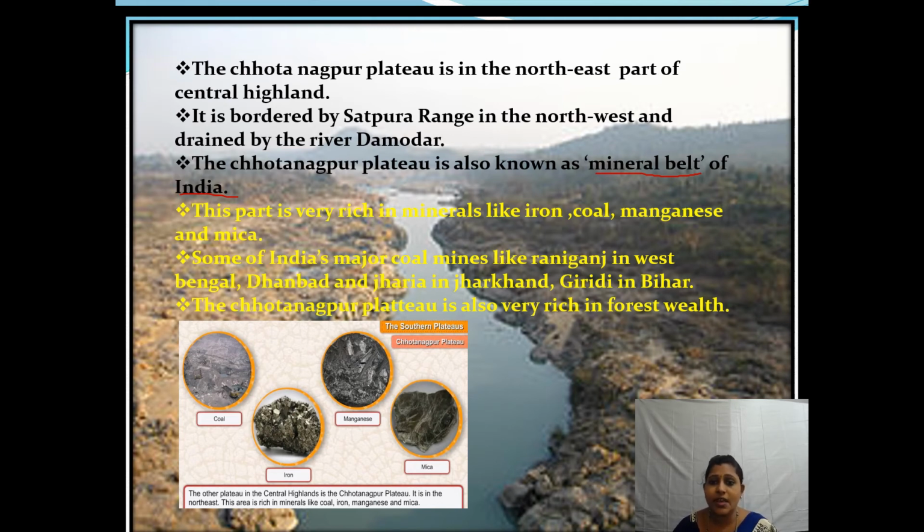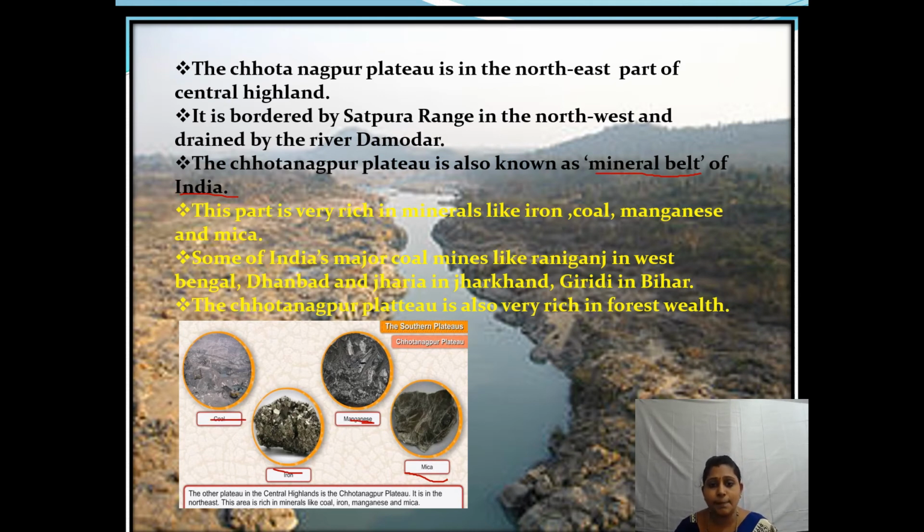This part is very rich in minerals like, you can see here, iron, mica, manganese and coal.